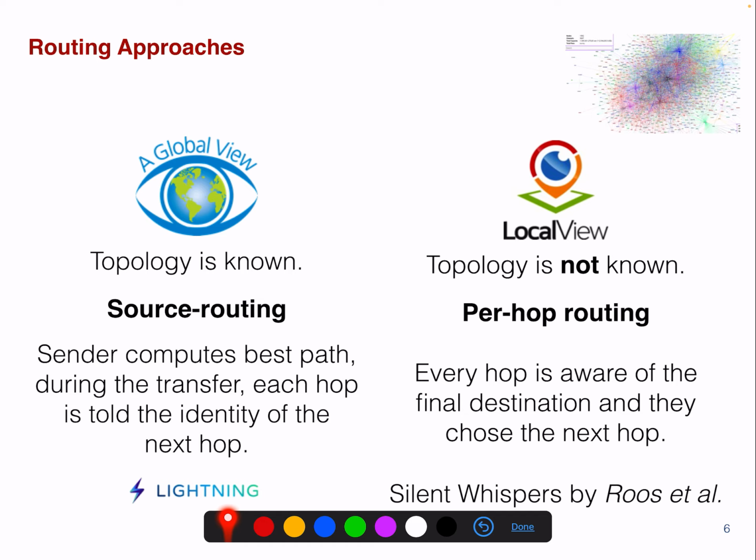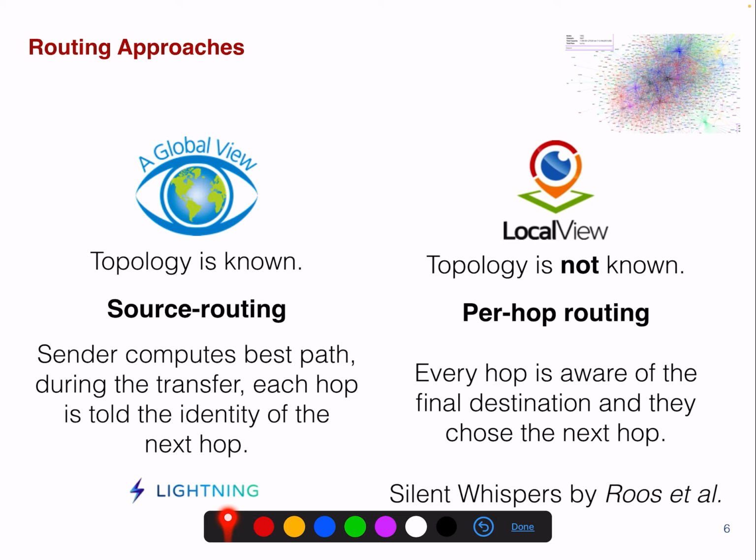In the local view, the topology is not known, so you have per-hop routing, right? This means the sender isn't actually computing the best path. Every hop is aware of the final destination and they choose the next hop. It's not the sender. And this is, for example, Silent Whispers by Ruiz et al. that was proposed.